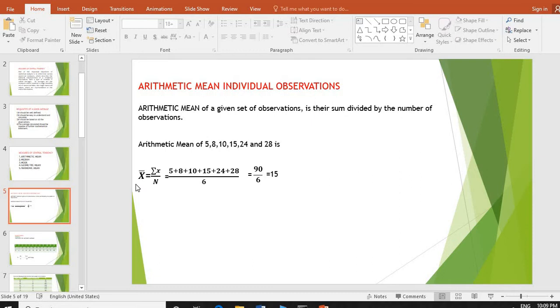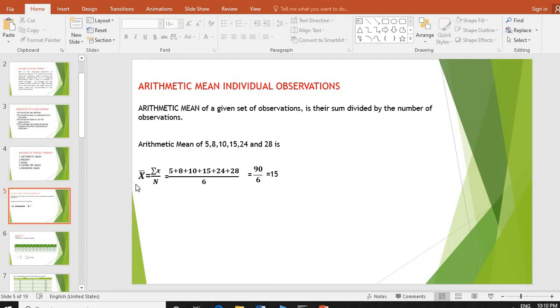Please remember here, we will have three kinds of series. They are individual series, discrete series and continuous series. So, how do we calculate? First we will go for individual series of arithmetic mean. In short, we call it as AM.